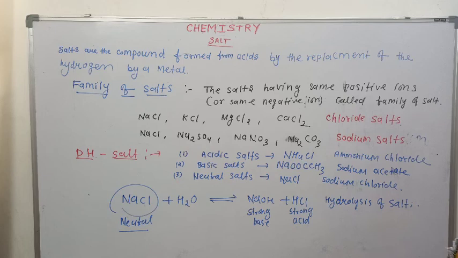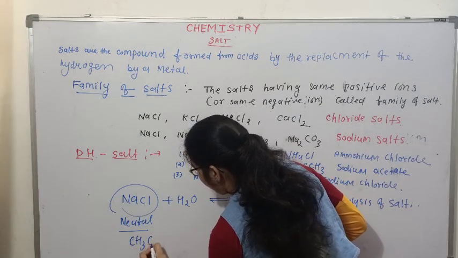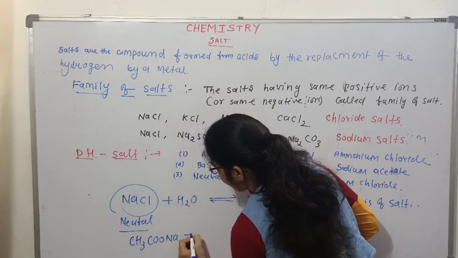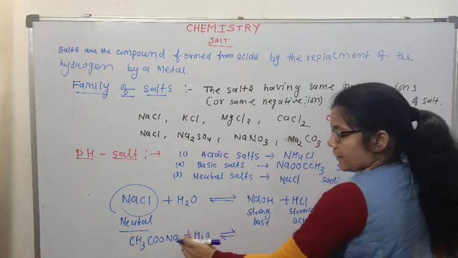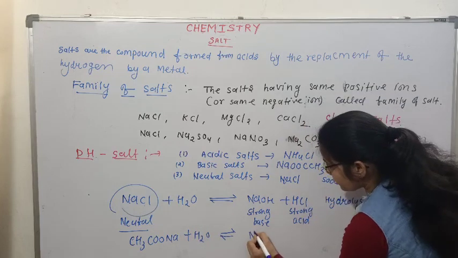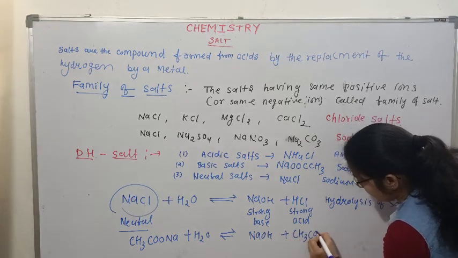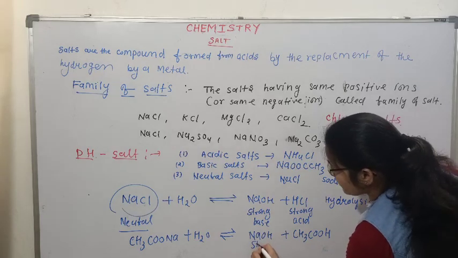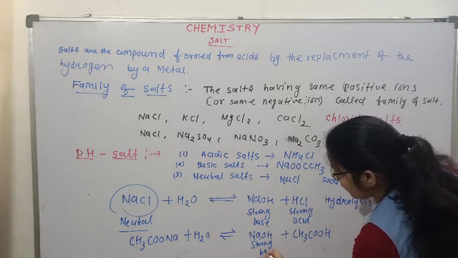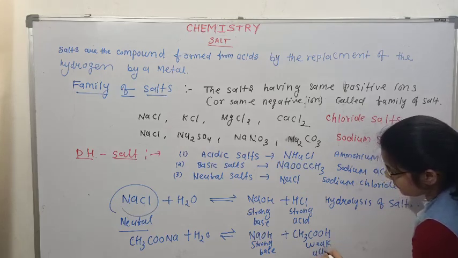Similarly, if sodium acetate is hydrolyzed, it produces NaOH and acetic acid. NaOH is a strong base, but acetic acid is a weak acid.